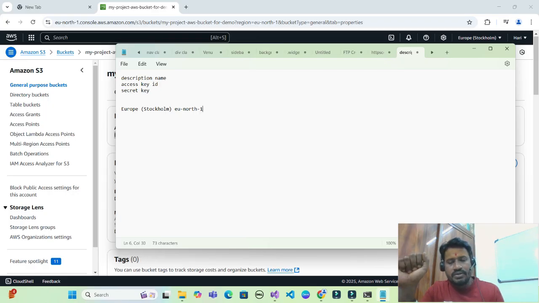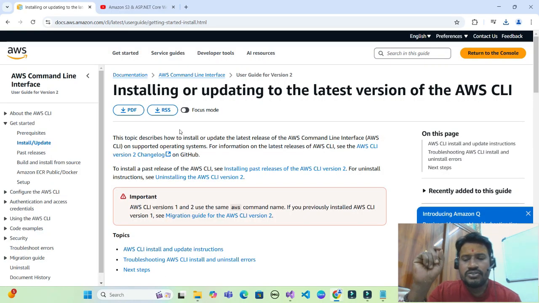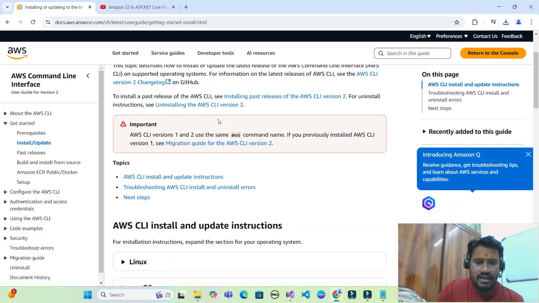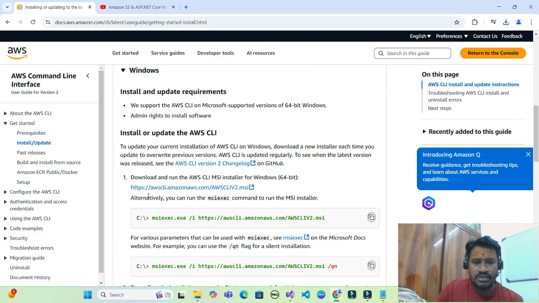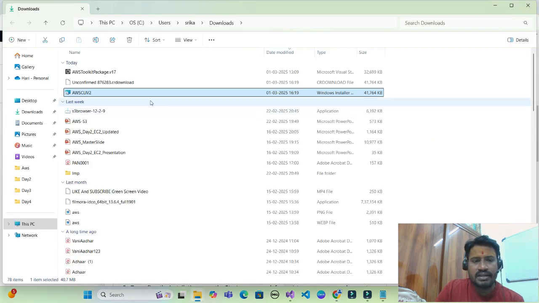What I need to do now is start connecting my web API to my S3. Let's do that. Now we have to create the bridge between these two. To do that, we have to connect via CLI to store our information and generate a JSON file. So to install CLI, navigate to the CLI page within AWS, scroll down, select Windows, and click on this link. It will download the CLI. Double click and install this into our system.